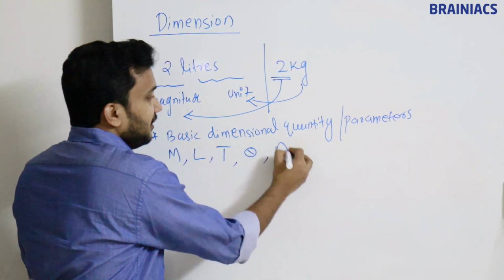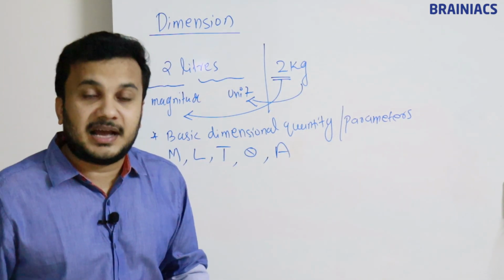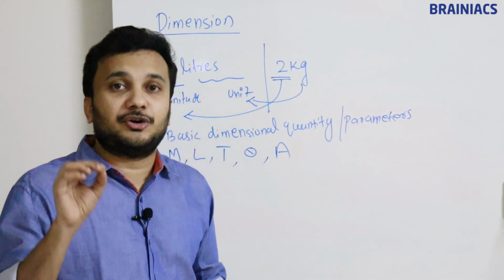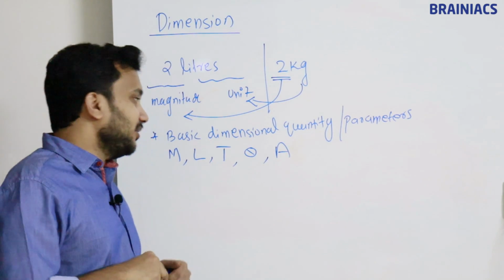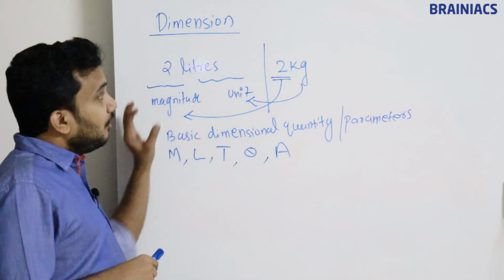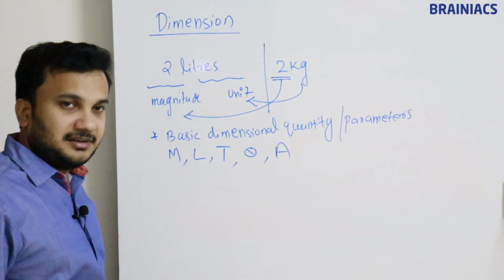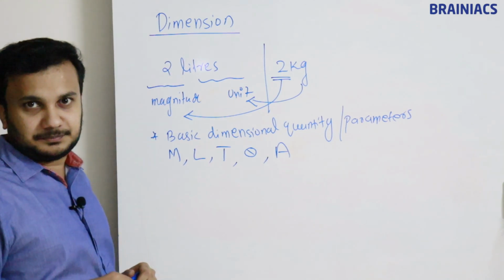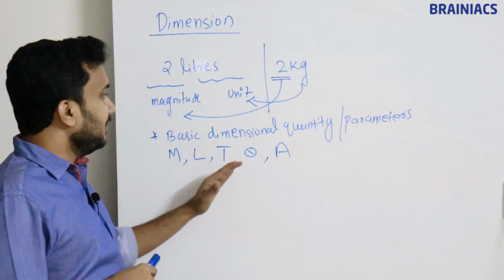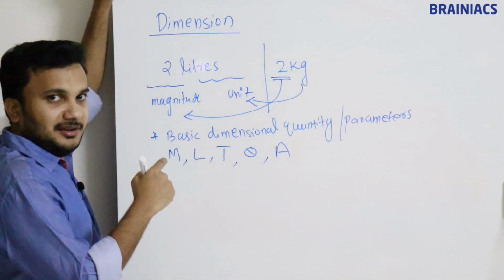And we have one more, that is called A. A is called ampere. Ampere is the unit of current. At least in the 8th and 9th standard also you have learned about it, right? Ampere is a current. So for all the units we are going to represent them in MLT theta A format. Let's take one example so that it will be more clear to you now.